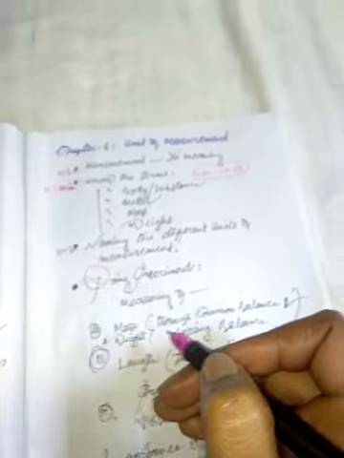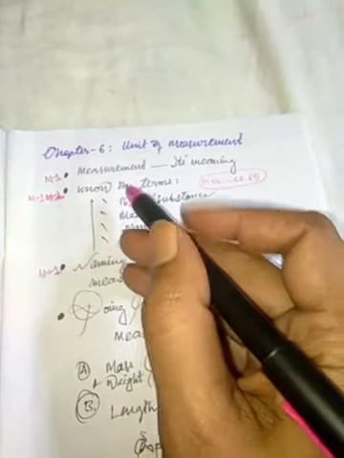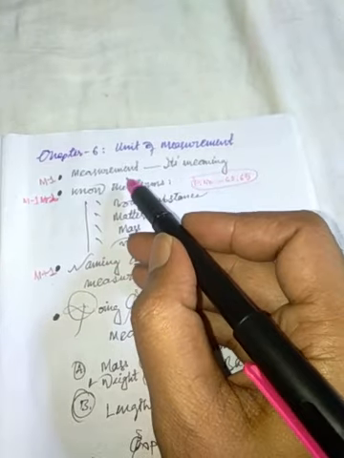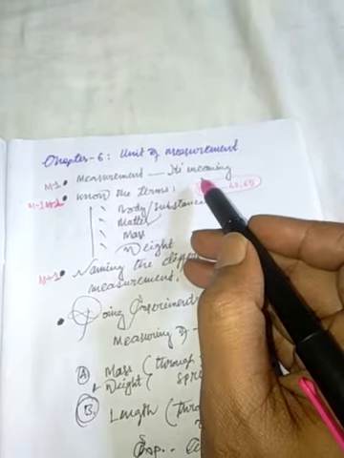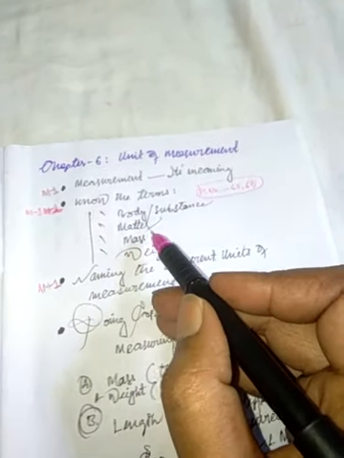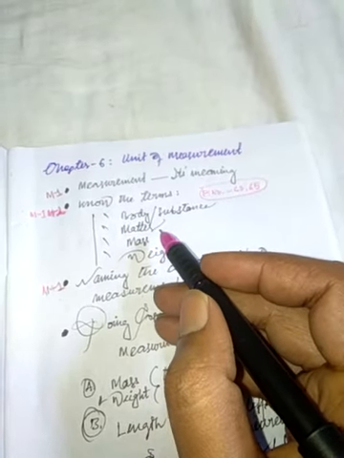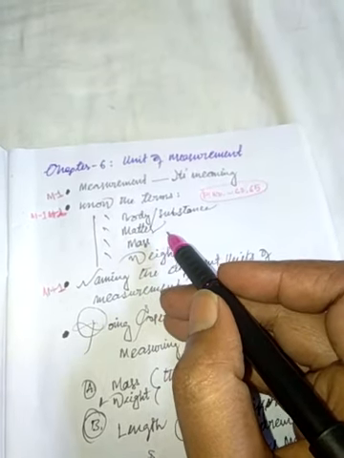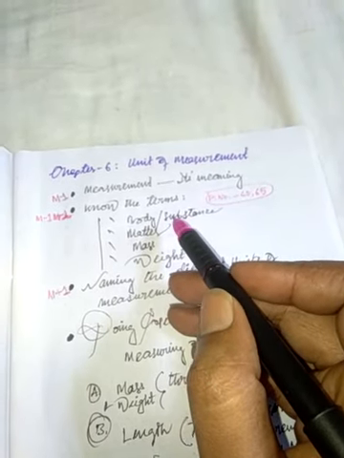So let's start today's session with the first topic, and that is measurement, its meaning or the definition. While I was reading the book, I think there was as such no definition of measurement mentioned.